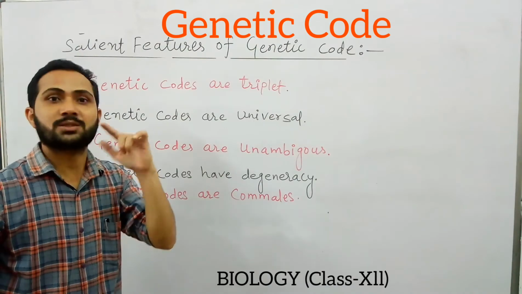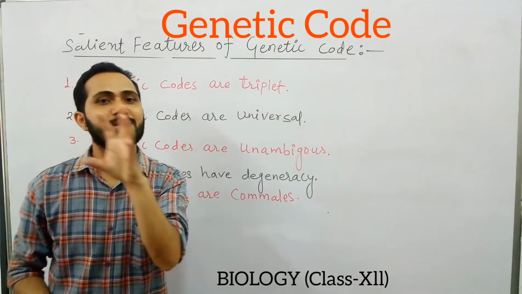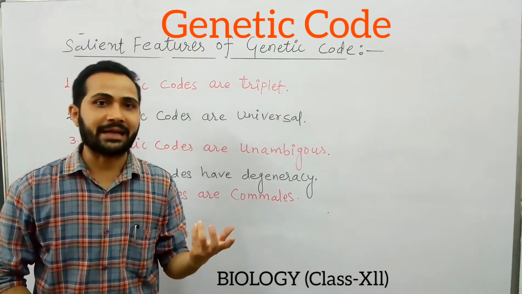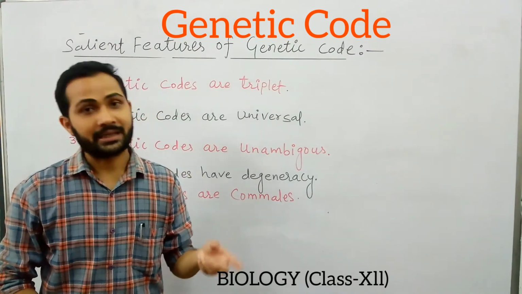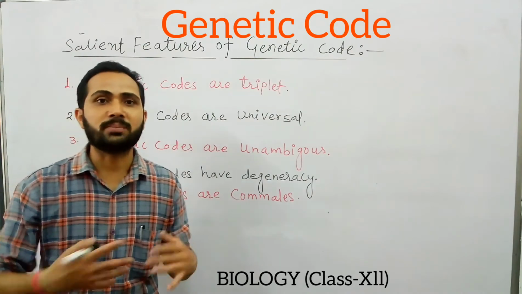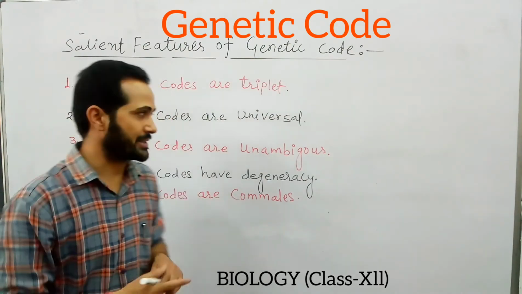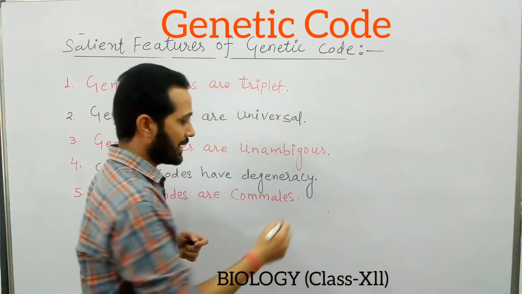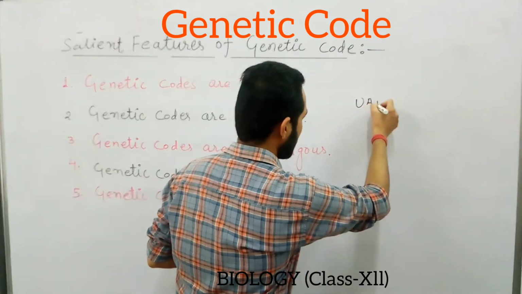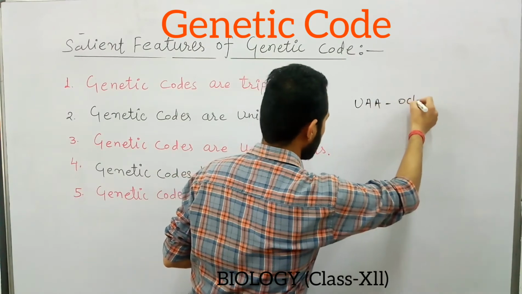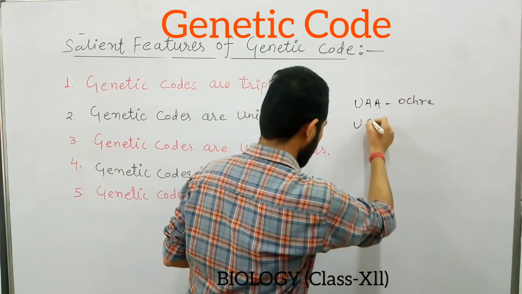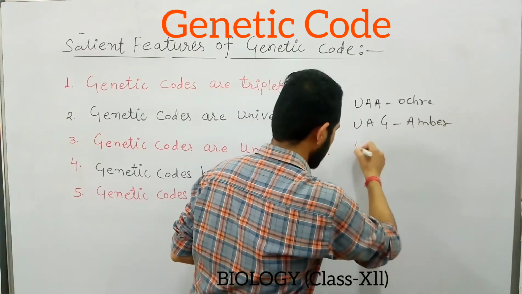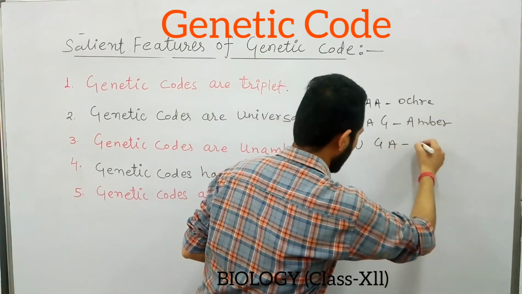They are known as stop codons because they stop the process of translation, because they cannot be read and decoded by the tRNA, and they are also called nonsense codons because they do not code any amino acid. So the 3 stop or nonsense codons are UAA, which is ochre, UAG, which is amber, and the third, UGA, which is opal.